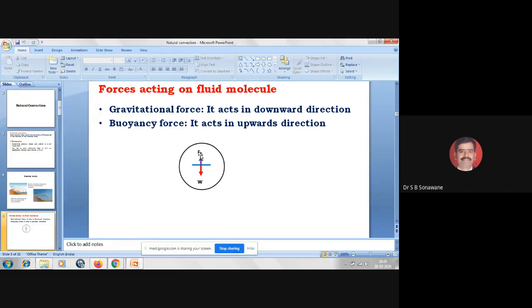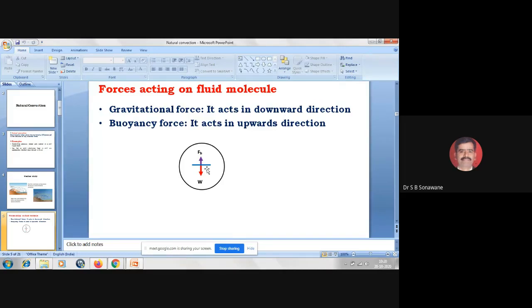Now what will happen if there is a perfect balance, that is, the buoyancy force is equal to the gravitational force? The fluid molecule will remain in that position only. It will not move up or down. So the movement of the fluid molecule is due to the imbalance of these two forces.